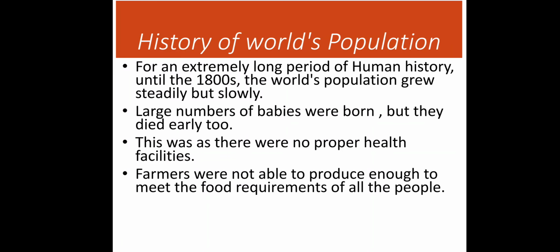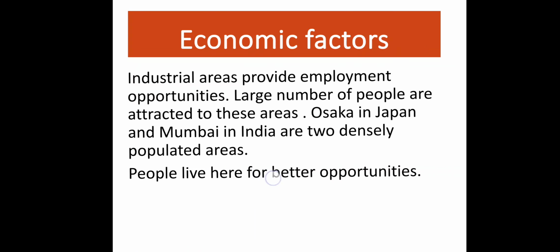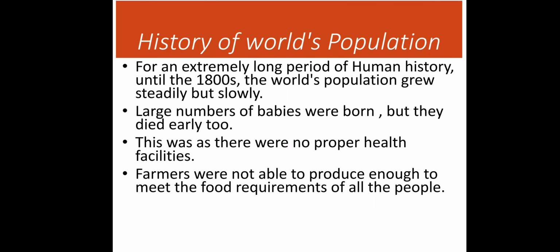Now, the history of world population. If we talk about the history of world population, we know that in the beginning population was growing in a very steady manner. It was a slow process, because at that time both the death rate and the birth rate were high, so as many people as were being born were dying in the same way. So population was growing very slowly.